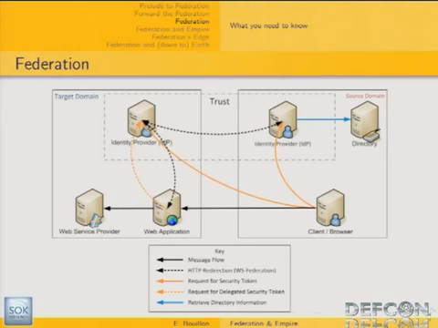So here is basically how it works. It's a very simple use case. It starts by having your web browser, your client, connected to a web application. As you don't provide any claim to this web application, it's going to redirect you to its own identity provider. At that point, the target domain identity provider is going to redirect the browser to the user's identity provider. At that point, the user's identity provider is going to authenticate the user one way or another.